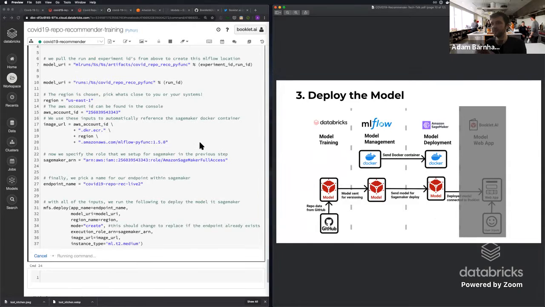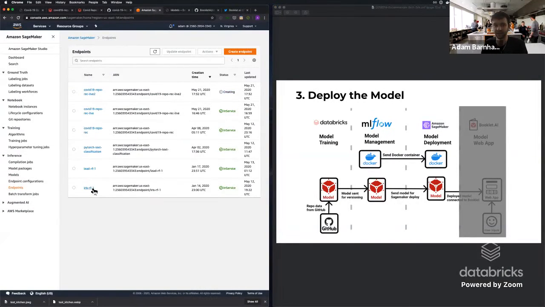Now that we've deployed the model, this is actually going to take like 10 or 15 minutes to get it all set up. I'm just going to go ahead and act like we've already deployed it using something like this existing one that we have here, the COVID-19 repo recommender. That is now set up. And what we want to do instead now is go ahead and make this model useful to the end user. So this in and of itself is an API endpoint that a very technical user could go and talk to. But instead what we want to do is make it so it's easy to turn into a UI.